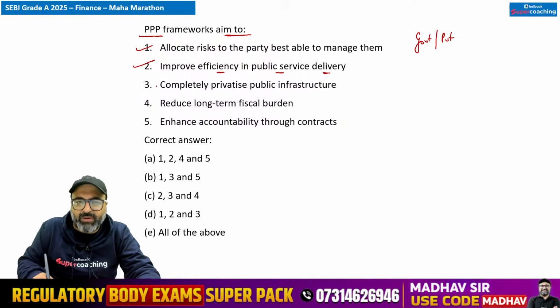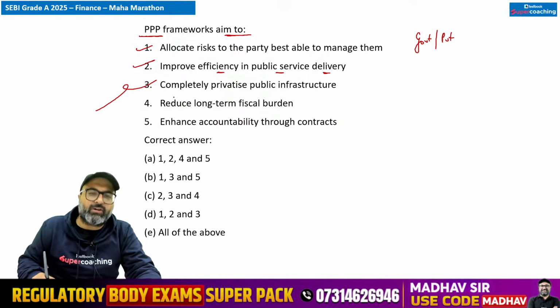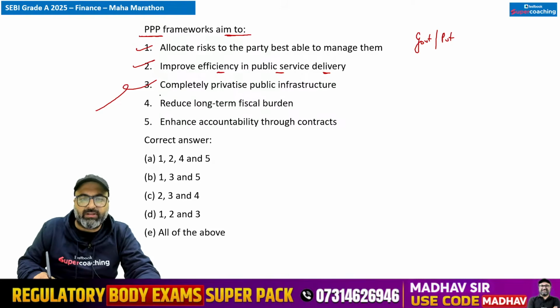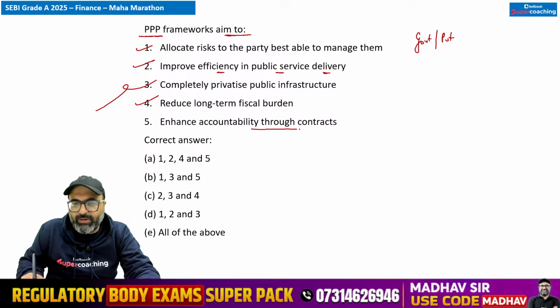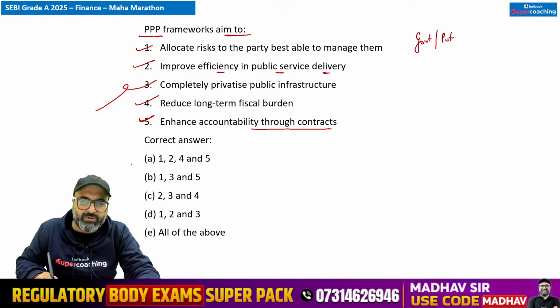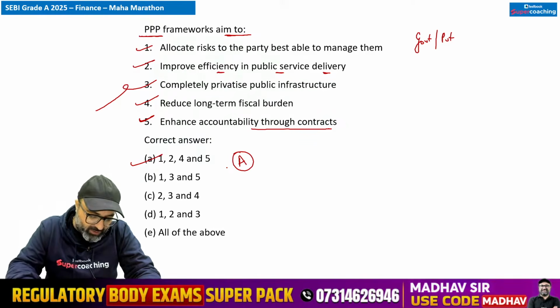Completely privatize public infrastructure? No sir, it's not complete privatization. It is hand in hand operations where private and public they work together. Reduce long-term fiscal burden on the government? Correct. It will enhance accountability through contracts? Yes sir, अब accountability बढ़ेगी. Government will be more accountable to the public and private investor will be more accountable to the government. So keeping that in mind, 1, 2, 4, 5 are correct, but the third statement is wrong.